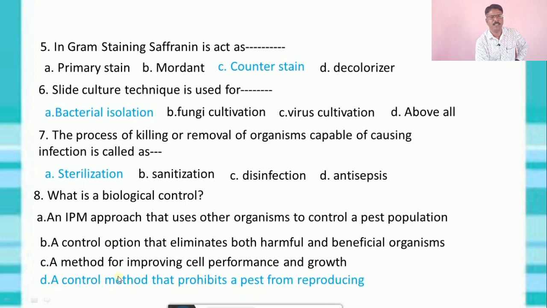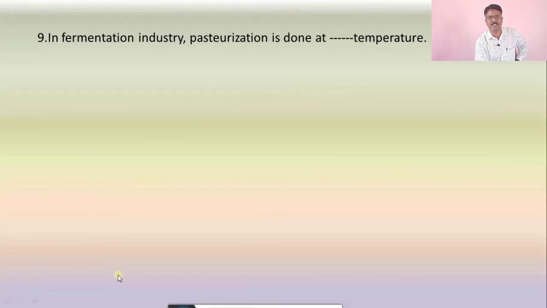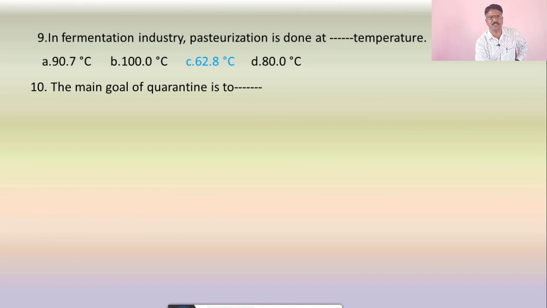Question number 9: in fermentation industry, pasteurization is done at dash temperature. A option 90.7 degrees Celsius, B option 100 degrees Celsius, C option 62.8 degrees Celsius, D option 80 degrees Celsius. The correct answer is 62.8 degrees Celsius.